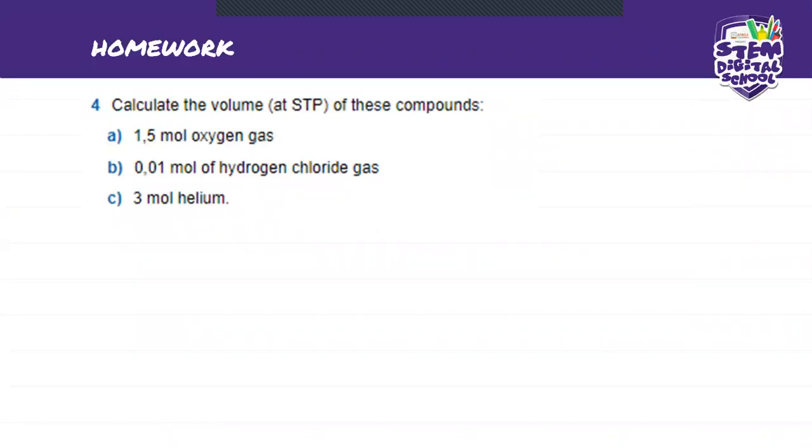Okay, so if you guys can just do these problems for me, say calculate the volume at STP of 1 mole of oxygen gas. Remember, guys, don't forget what I said to you guys about these gases and what they actually mean.